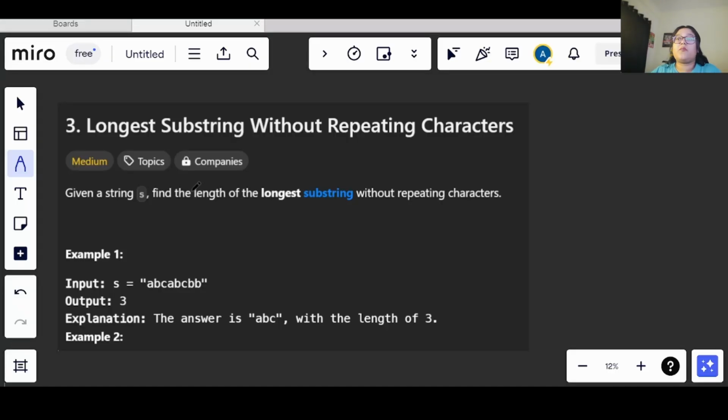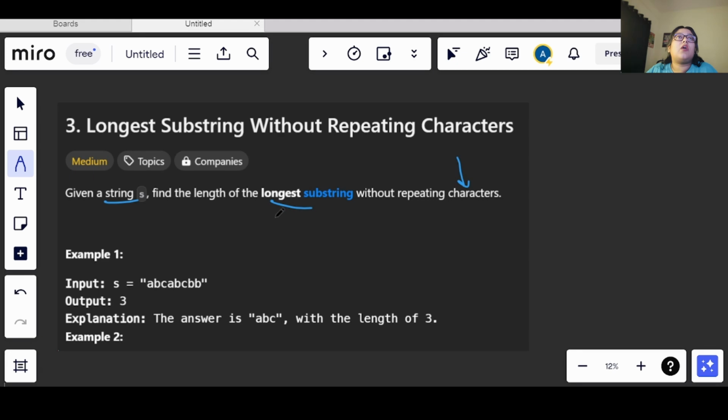So let's see the problem description now. In this question we have been given a string. What we need to do is find the longest substring in which the characters are not getting repeated. These characters in the string can be a digit, an alphabet, or a special character.